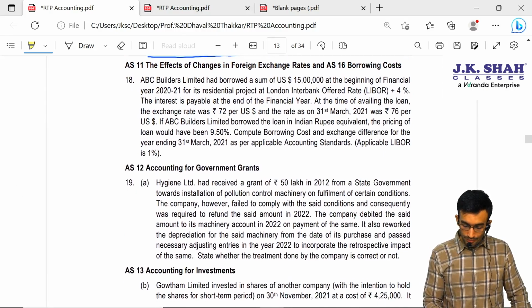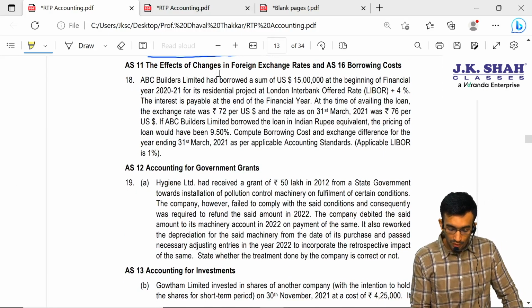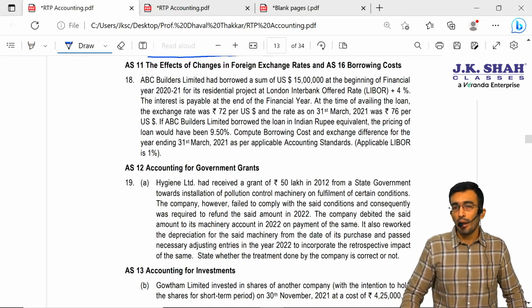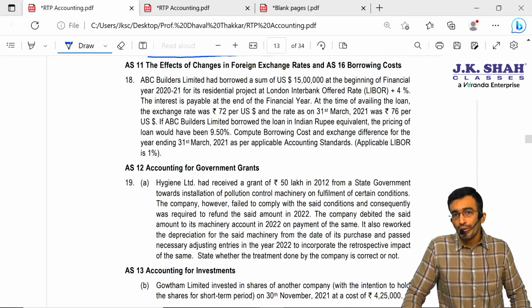AS 11, the effect of change in foreign exchange rates, and AS 16. So this is nothing but a combined question. I'm getting a hint that this question is related to AS 11 and AS 16 both.